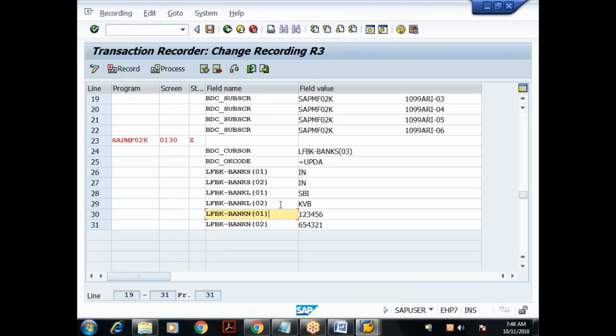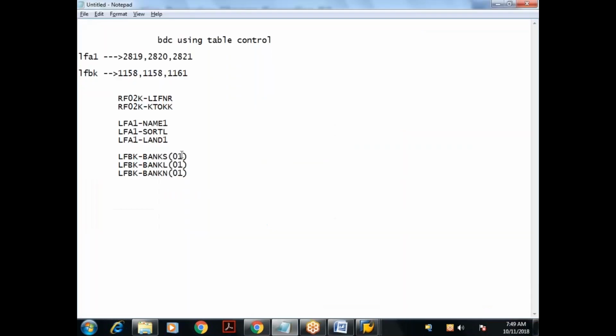What is your doubt? I didn't understand. Because in the table control we have a vertical scroll bar and a horizontal scroll bar, right, sir? Will we use these scroll bars in recording somewhere, like for adding new rows, if you are doing it in foreground? No, no. Here, in my file, I don't know whether that vendor has 10 records or 20 records. We are not bothered. Even if there are more records, the scroll bar will automatically appear here.